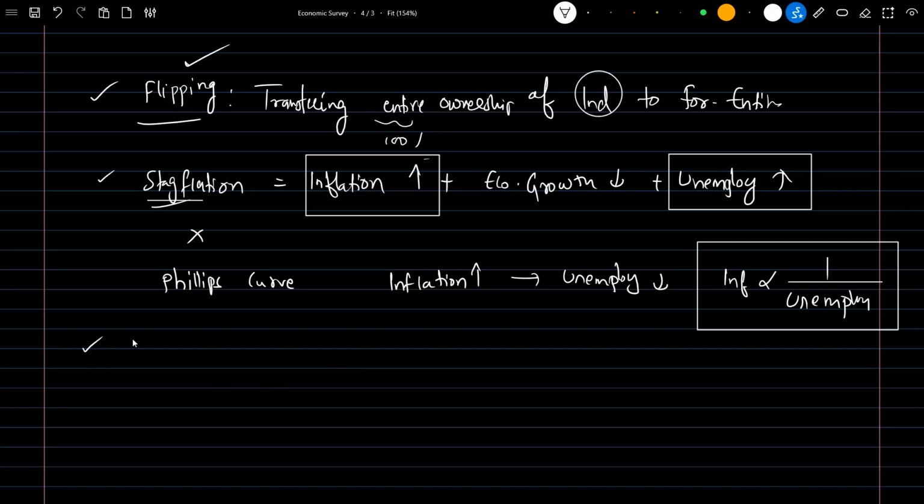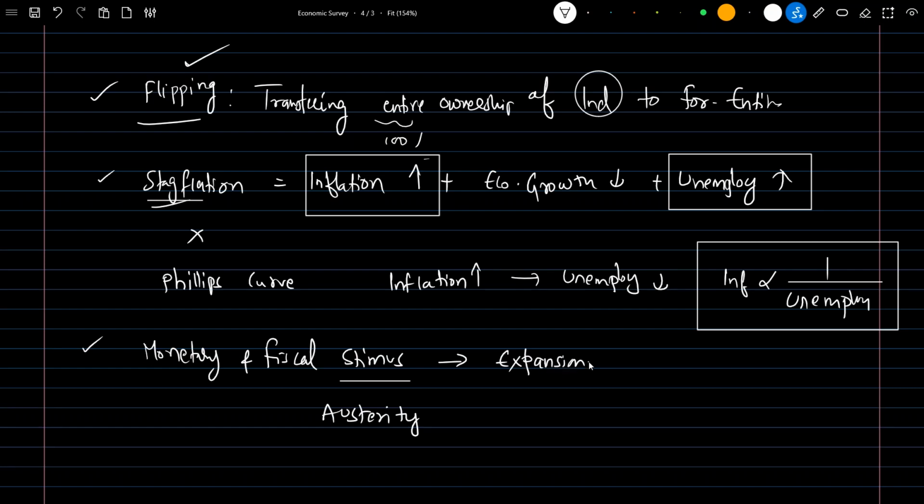Next important word is monetary and fiscal stimulus. So what does it mean? There is a keyword like monetary and fiscal stimulus, and monetary and fiscal austerity. So these two are the keywords. What does stimulus mean? Stimulus simply means an expansionary policy. Austerity simply means a contractionary policy.